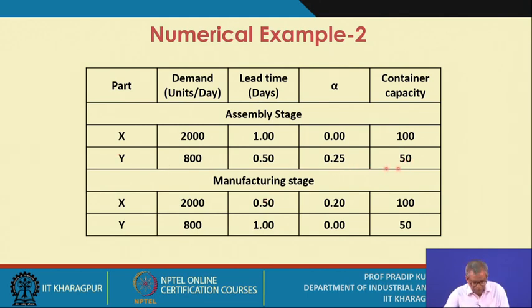So this is at the assembly stage, and for the manufacturing stage the demands are 2000 and 800, they remain the same.